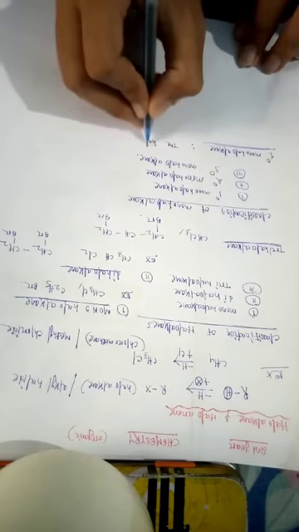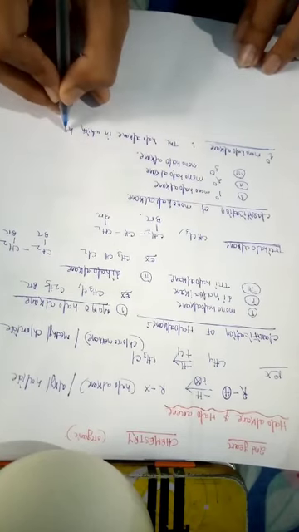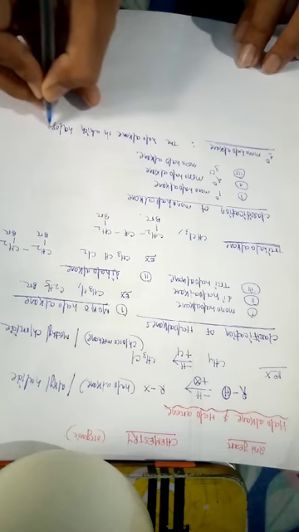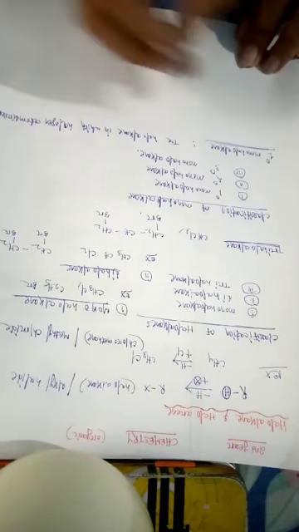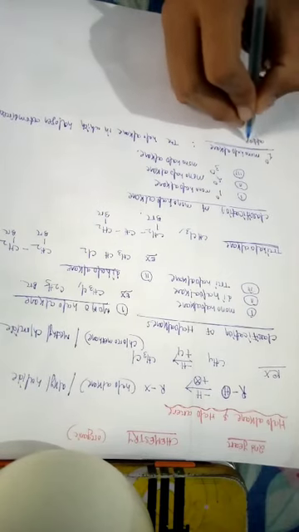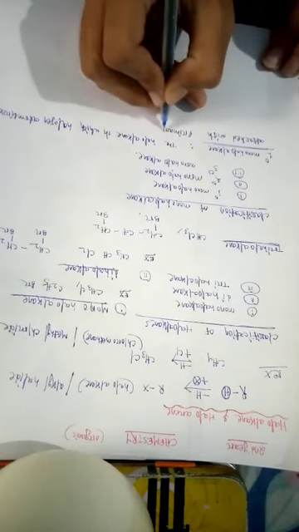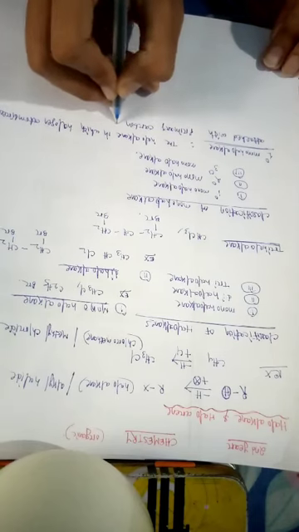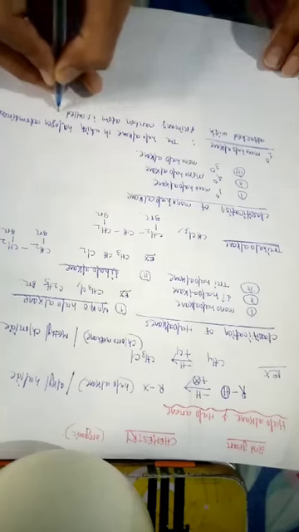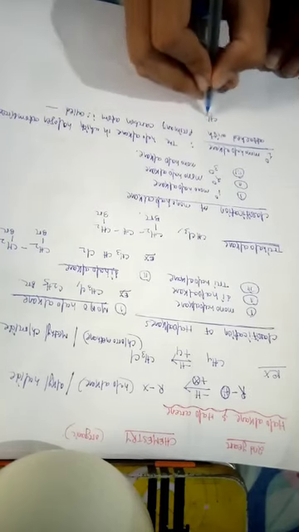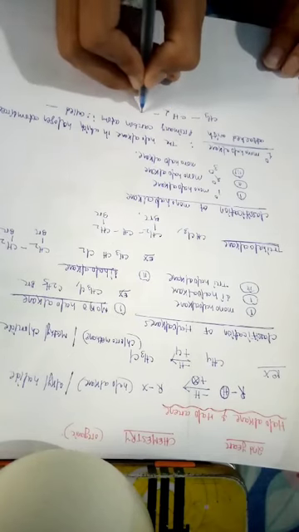The haloalkane in which the halogen atom is directly attached with a primary carbon atom is called primary monohaloalkane. Example: CH3CH2Cl.